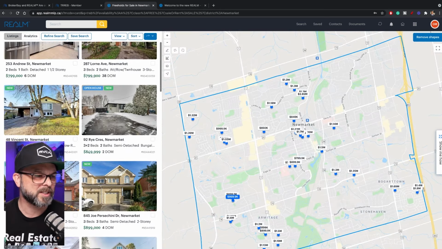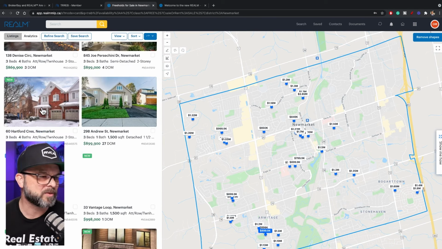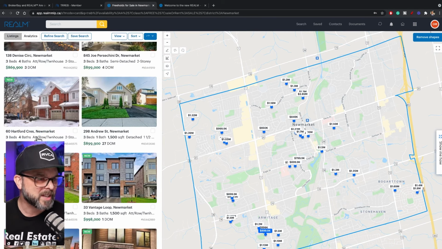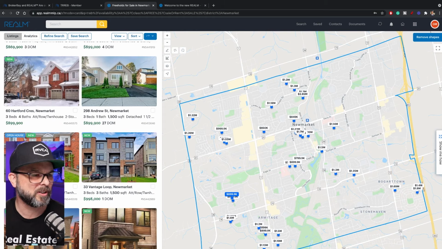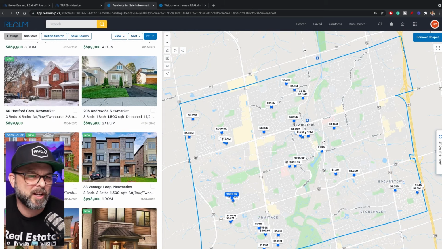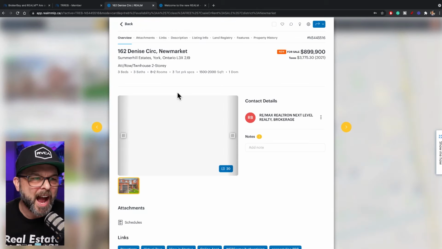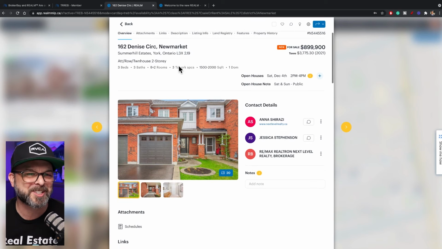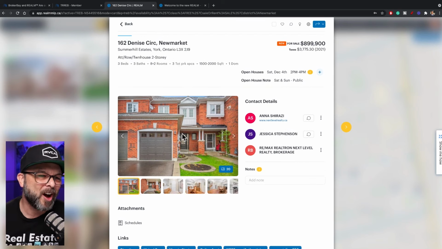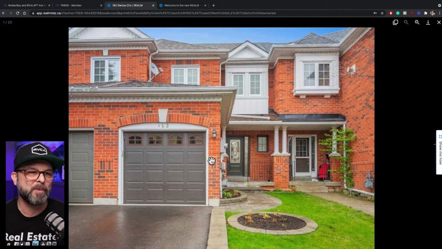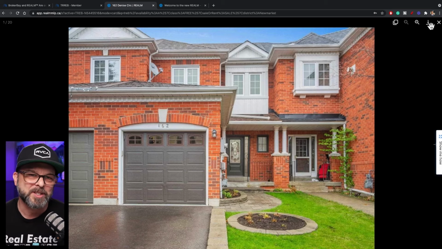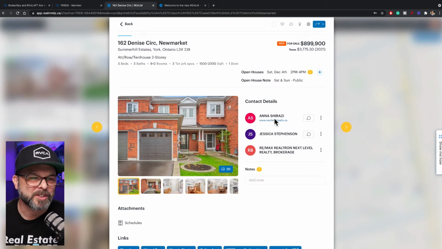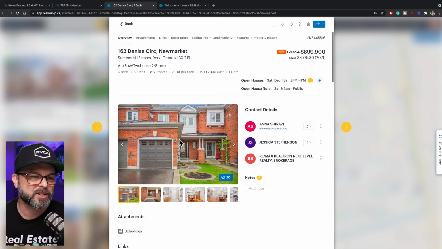And let's see what one of the listings looks like. So if I just grab one of these random listings over here, we can tell that this one on Dennis Circle in Newmarket, obviously it tells us it has an open house. If I click it, it pops up the actual listing view. So this is just like Collab, and I'm sure you're pretty familiar with looking at listings. If you're a realtor, you can click on the blue button, and it'll pull up all of the images right here, which is great. And of course, you can contact and message the listing agents right from here. You can leave notes for yourself, which is great.